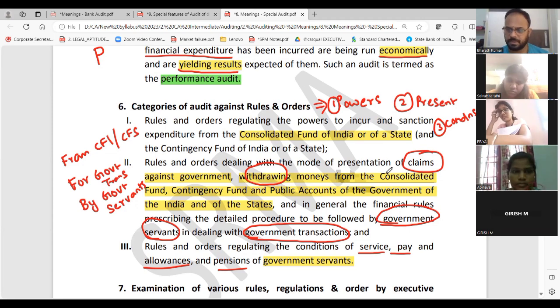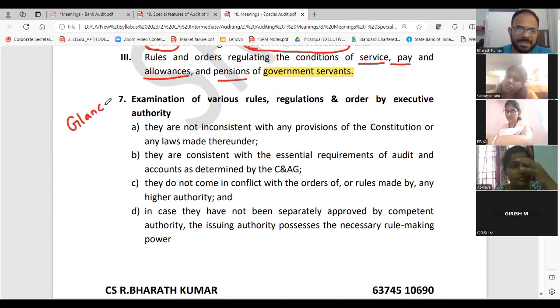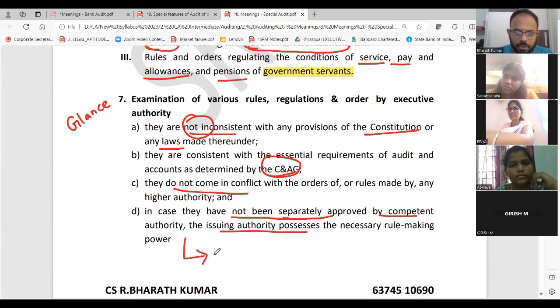Shall I go to the next one? Completed? Yes. Examination of various rules, regulations, and orders by executive authority. This is only for you to glance at as a concept. Not an exam question. Because they are saying nothing should be against the Constitution. Nothing should be inconsistent with the Constitution or law. Everything should be consistent with C and AG. No conflict should happen. Everything should have been separately approved by the competent authority. That means you should have proper approval. That's what they are saying.